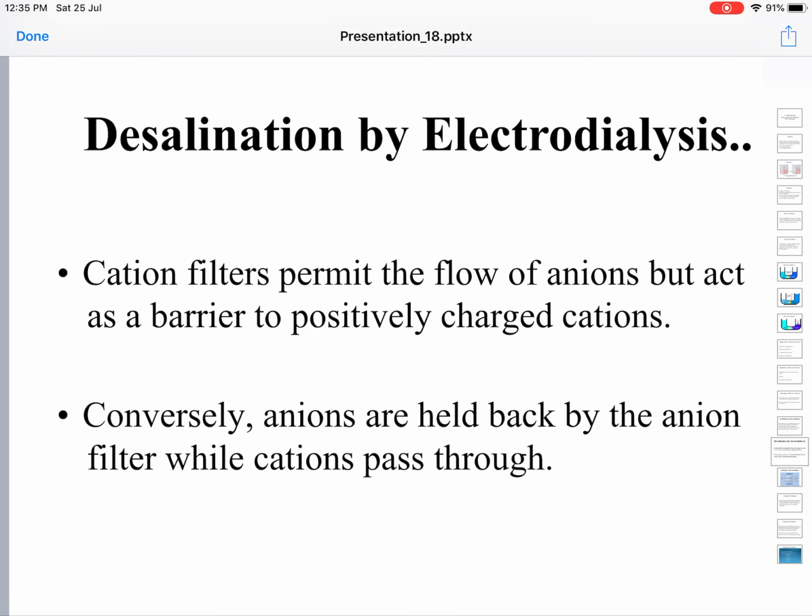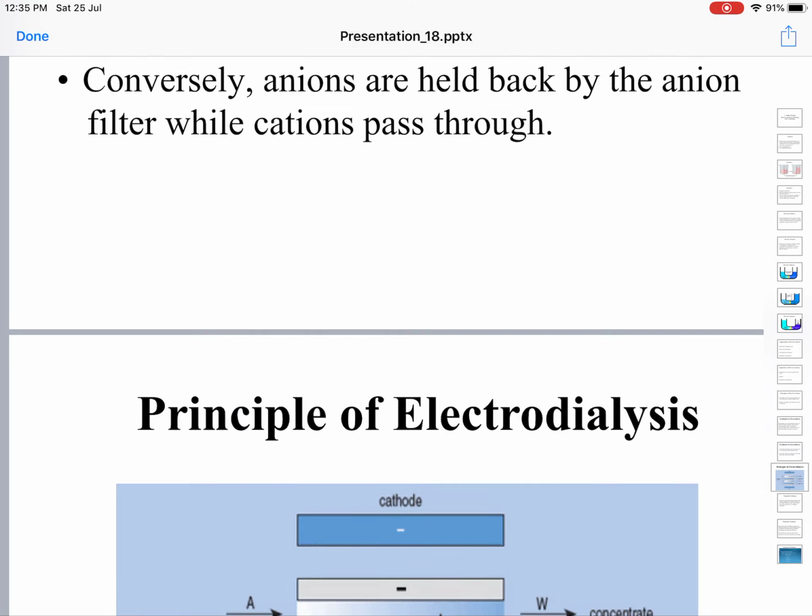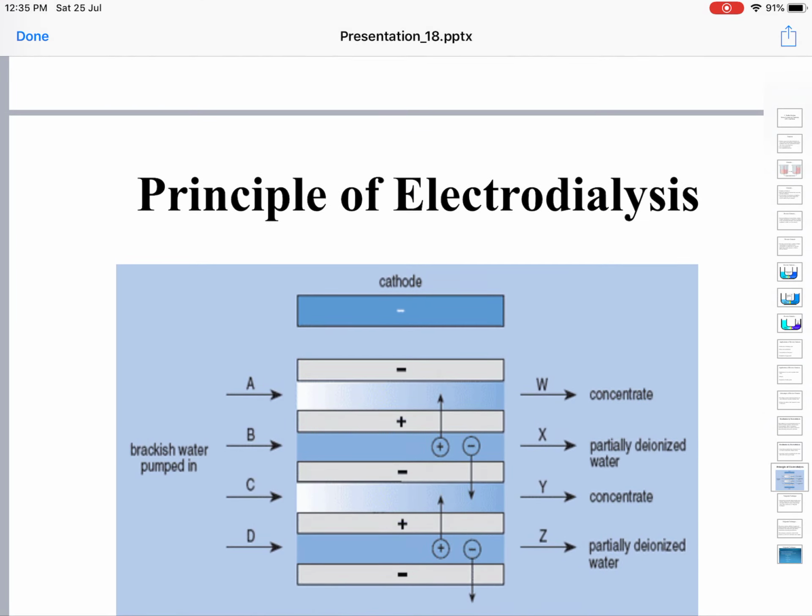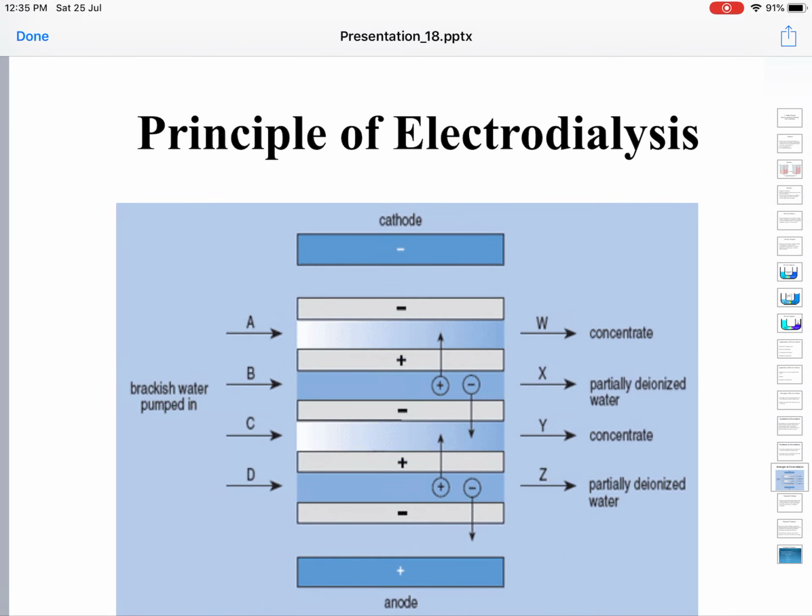Cation filters allow flow of only cations but act as a barrier to the anions. Likewise, anion filters allow selective flow of anions and act as barriers to the cations. So let us see the diagram. You will be able to appreciate things better. The principle of electrodialysis.